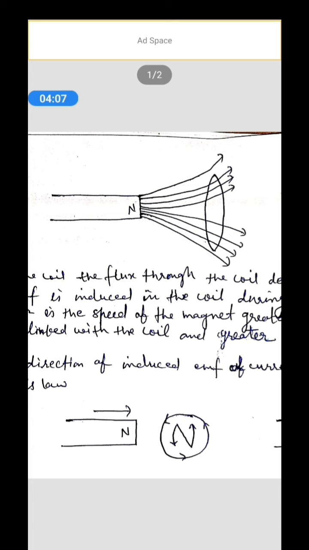If the magnet is moved towards the coil, the flux through the coil increases, while if the magnet is moved away from the coil, the flux through the coil decreases. In either case, an EMF is induced in the coil during the motion of the magnet. Greater is the speed of the magnet, greater is the rate of change of flux linked with the coil, and greater is the induced EMF. Thus, induced EMF in a coil at any instant is proportional to the rate of change of magnetic flux linked with the coil.